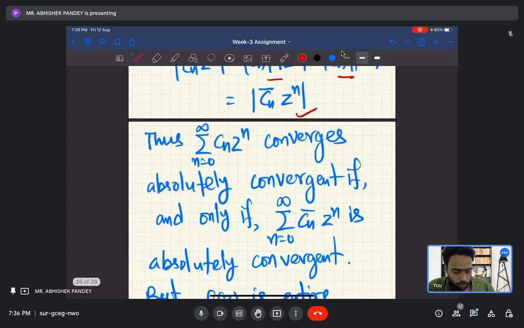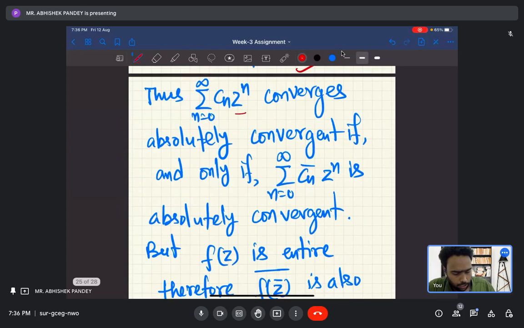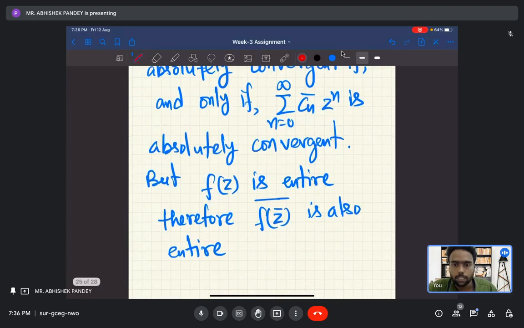Fine. So thus c n z to the power n converges absolutely if and only if c n bar z to the power n is absolutely convergent in the region. So this gives the if and only if condition of analyticity of f and f z bar to the power whole bar, okay? So is it clear to everyone?